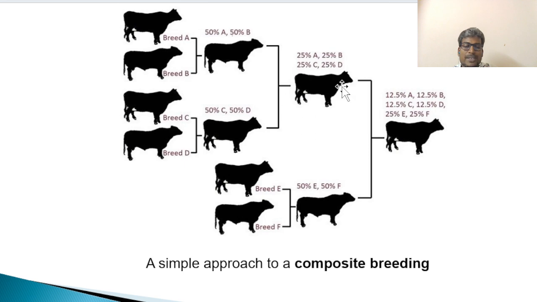So this F2 generation gets mixed with another 2 breeds, that is E and F progeny. This E and F progeny is crossed with the hybrid one, which is a resultant of A, B, C, D. So this progeny and this progeny will be allowed to cross.